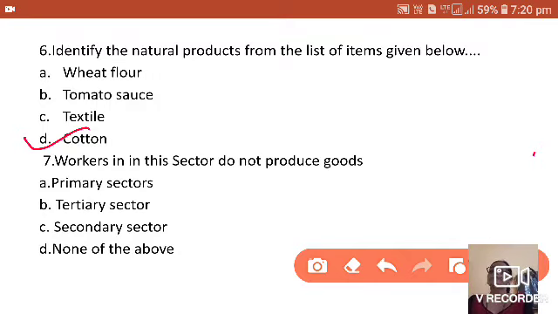The seventh question: workers in this sector do not produce goods. Which workers do not produce goods? Primary? Yes, they produce goods. Tertiary? No, they do not produce goods. They just provide services to support the primary sector and secondary sector. So the correct answer is tertiary sector.